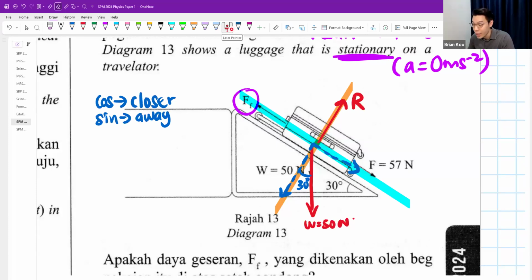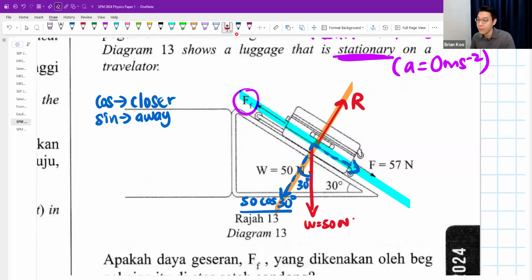So watch. 50 Newton is going closer to 30 degree. That's why I'm going to write 50 closer to 30. I repeat, 50 Newton goes closer to 30 degree to get to here. That's why this is called 50 cos 30.